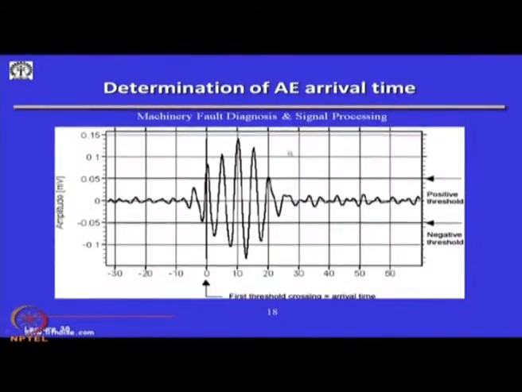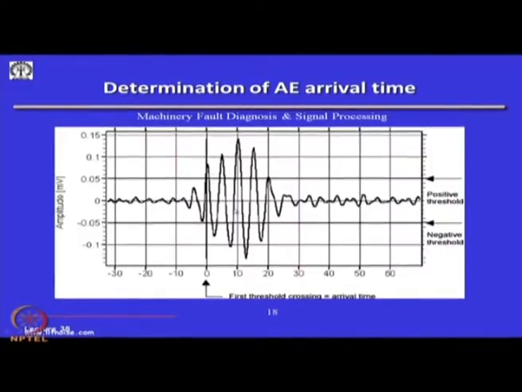In the time domain we can set a lot of triggering events. For example, this is the negative threshold, this is the positive threshold. The number of peaks beyond a positive threshold can be used to quantify some of the AE signals, like above a particular threshold, and the first time the crossing has happened gives the arrival time.